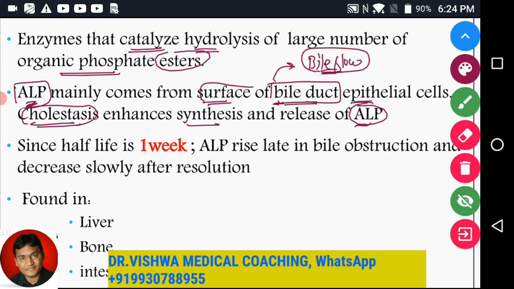So cholestasis stands for bile flow problems. If the bile is flowing less, now why would the bile flow less? Because of an obstruction, and because of that, it's called an obstructive jaundice. It's also called cholestasis. Enhances the synthesis and release of alkaline phosphatase. So ALP, alkaline phosphatase, mainly coming from bile duct epithelial cells, so it will be elevated in case of cholestasis.